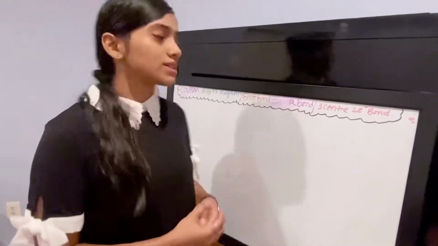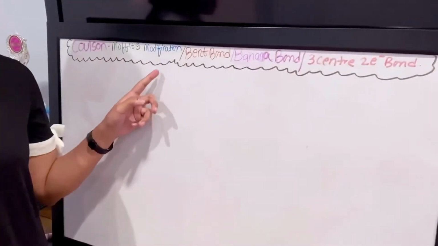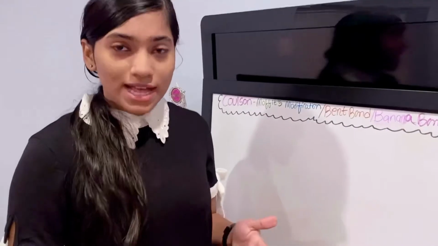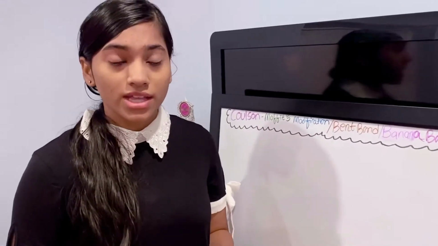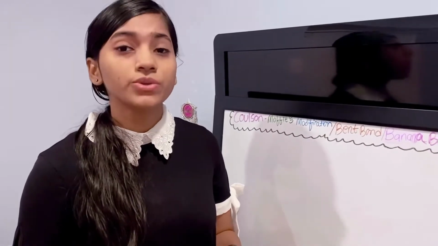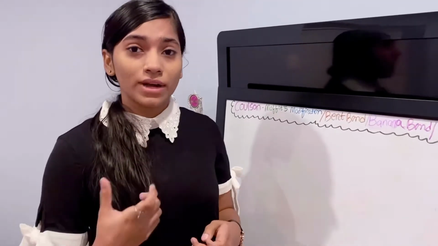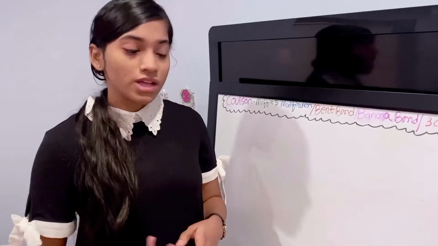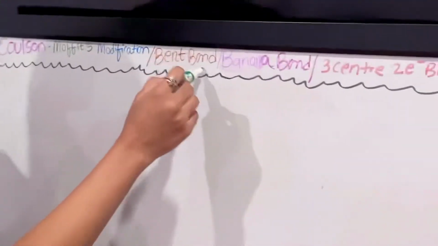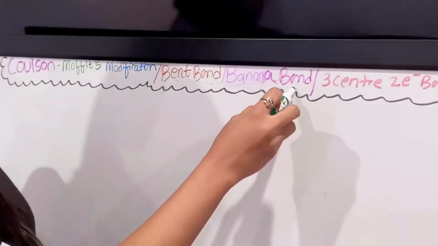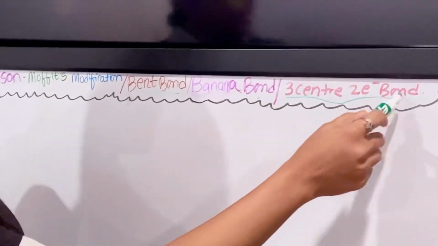Today we're going to discuss the Coulson-Moffit modification. Coulson and Moffit are the scientists who discovered the bent bond, and they gave a modification over the Baeyer strain theory: there is a presence of a bent bond, and due to this bent bond, cycloalkanes give ring opening reactions. This Coulson-Moffit modification is also known as the bent bond theory, the banana bond theory, and the 3-center 2-electron bond theory.